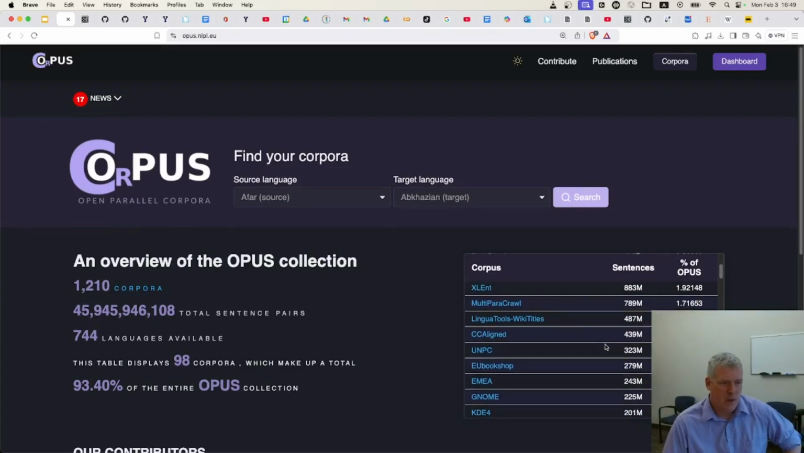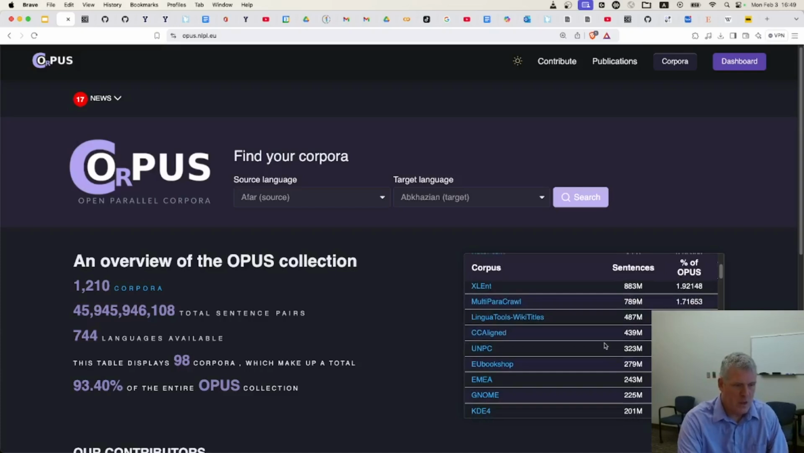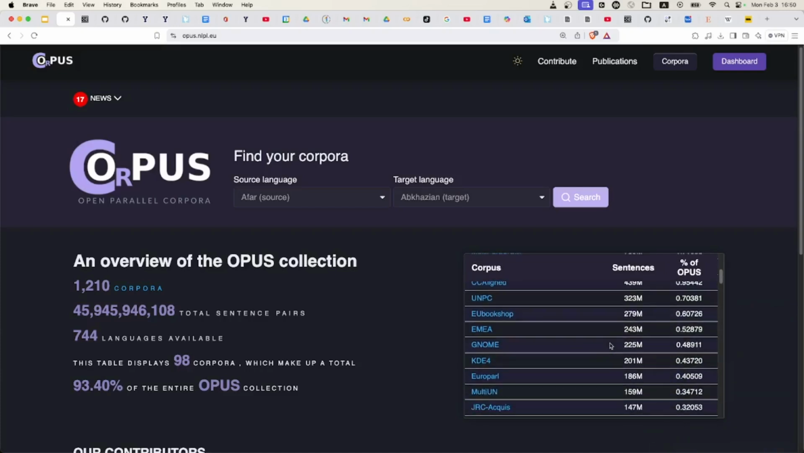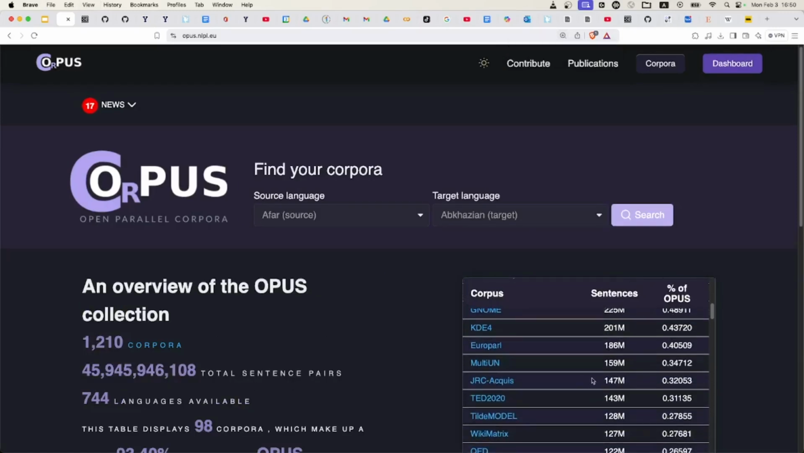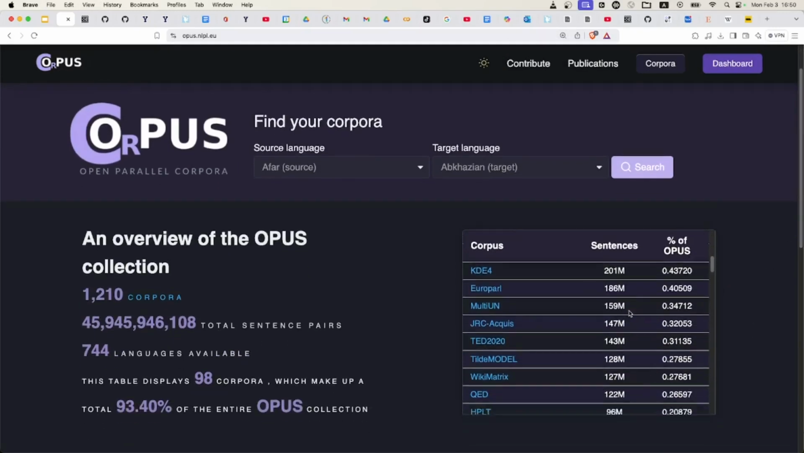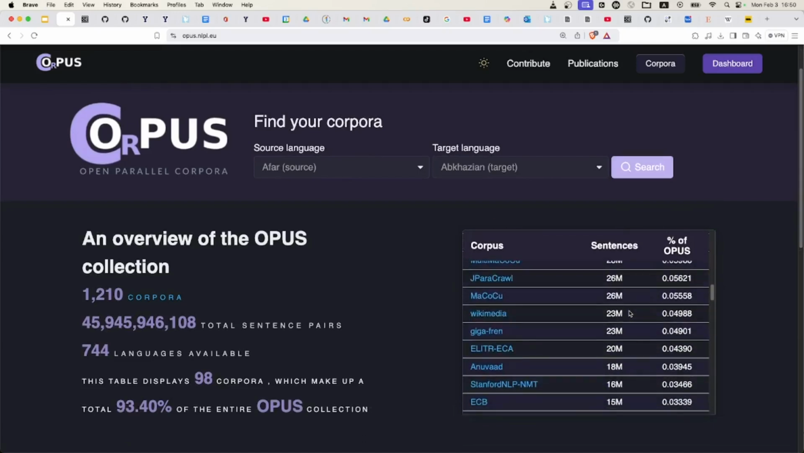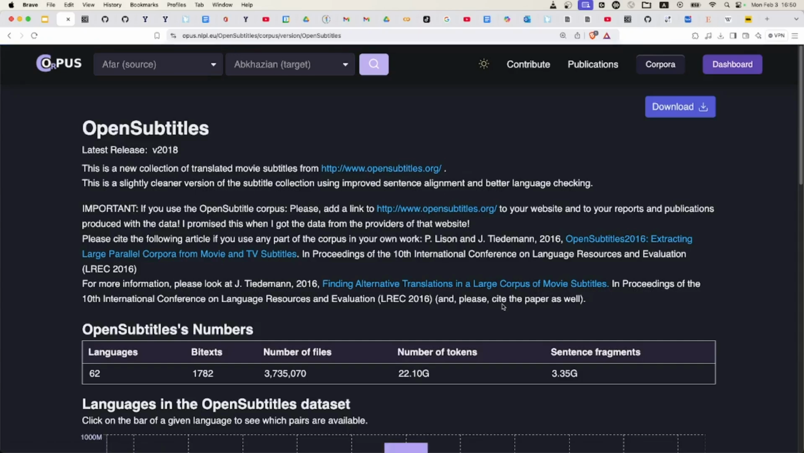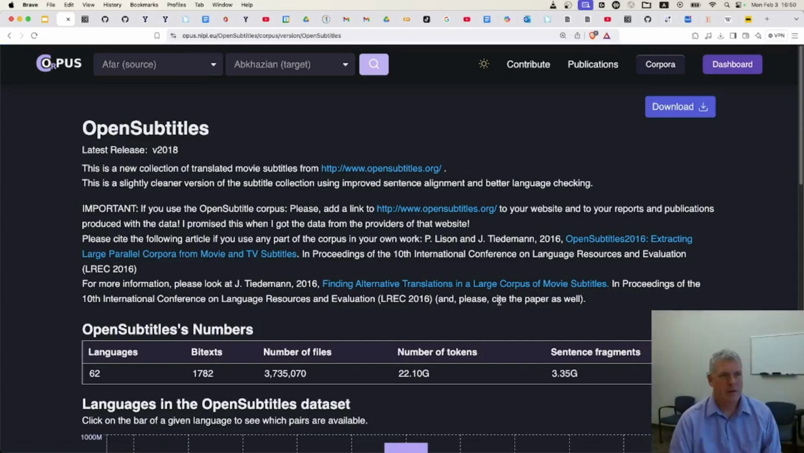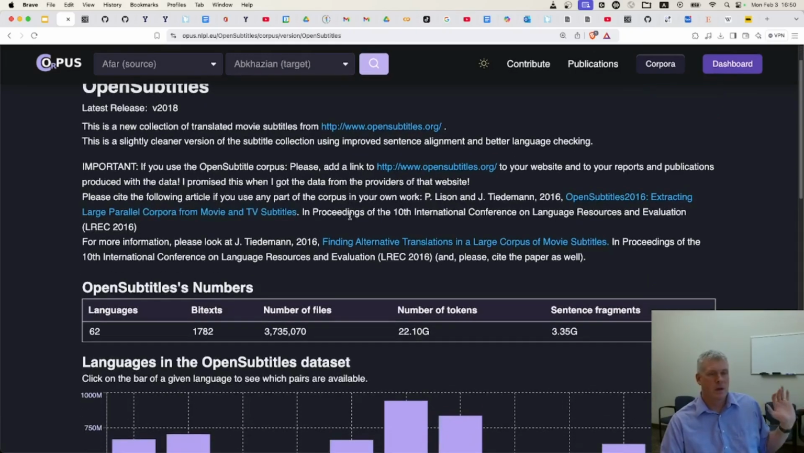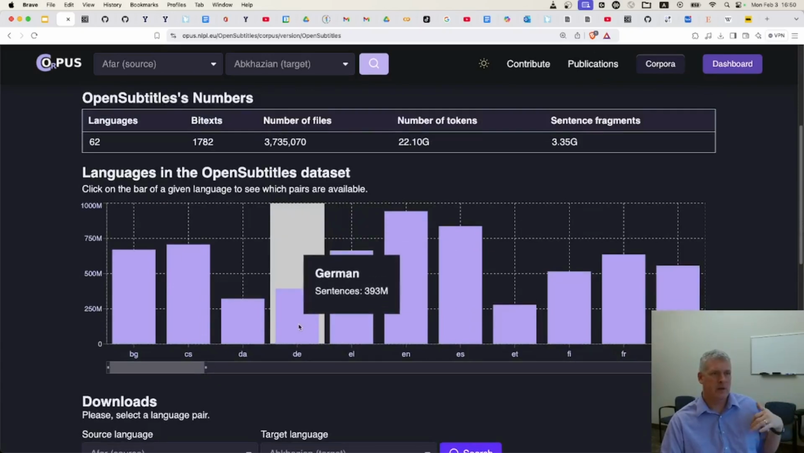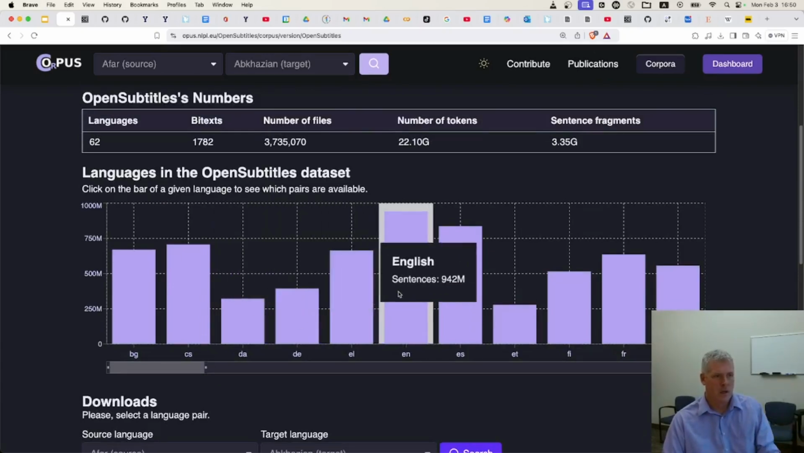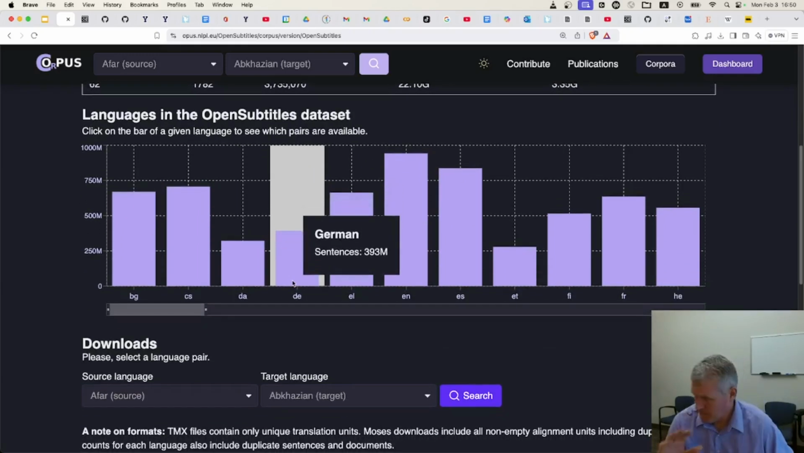In the bottom right of my screen, let me zoom in, they list the different parallel corpora that they have here in Opus. The one that I want to look at is Open Subtitles. Open Subtitles is a bunch of TV and movie subtitles and language pairs. So, for example, English and Spanish or English and German or Danish, etc. All sorts of different language pairs that you could download the subtitles of TV shows and movies.